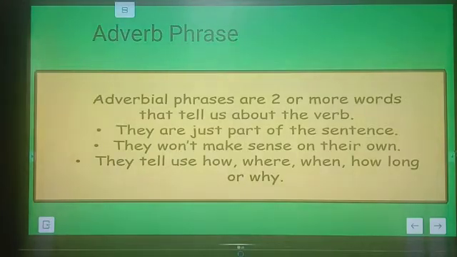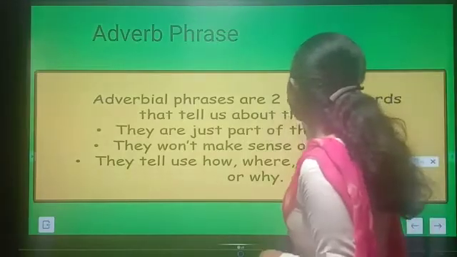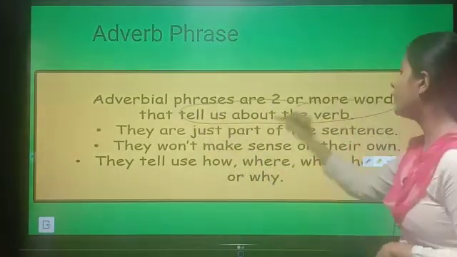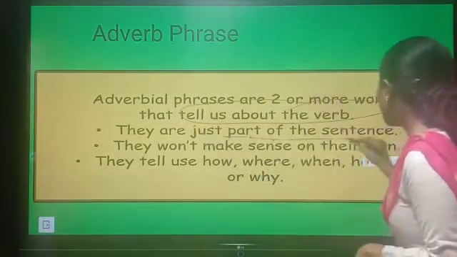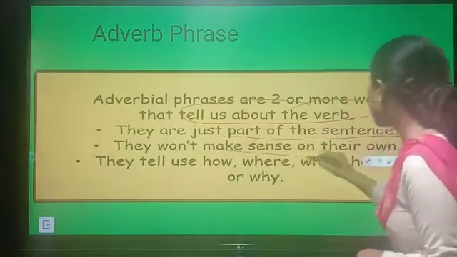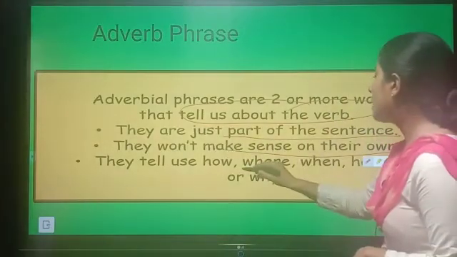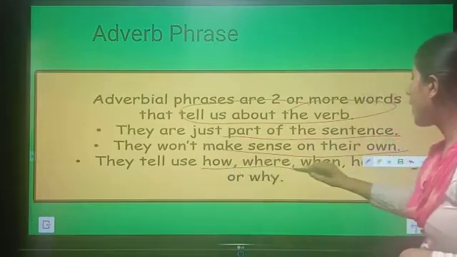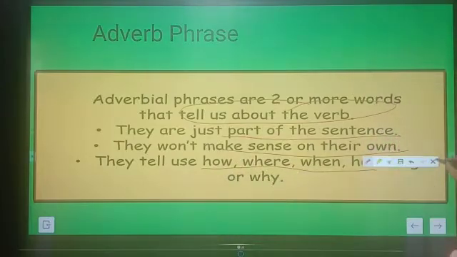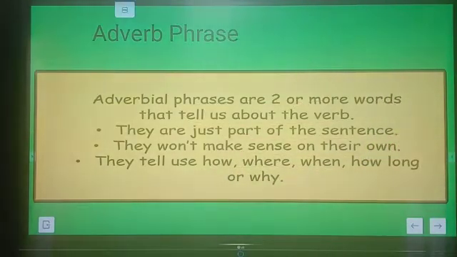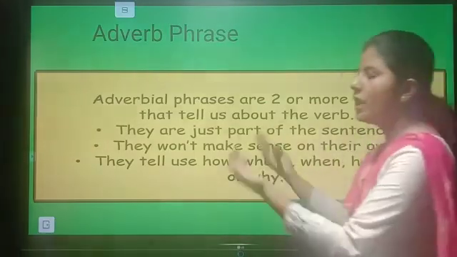So they describe the verb. Adverb phrases are just one part of the sentence. They won't make sense on their own. They tell us how, where, when or why. So these are the adverb phrases. Let's understand it more clearly with some examples.